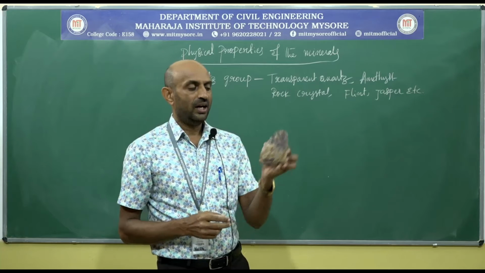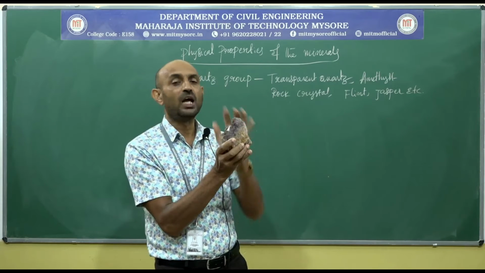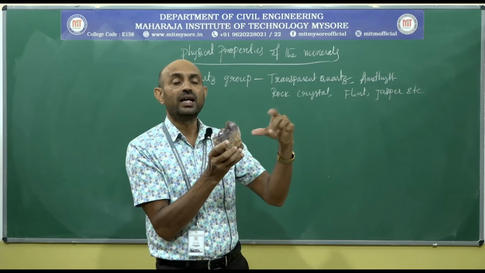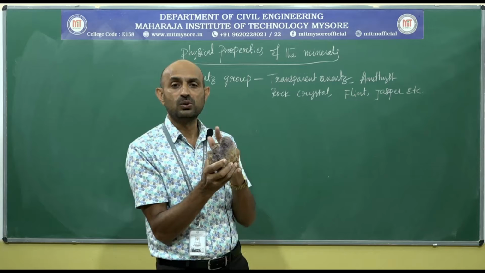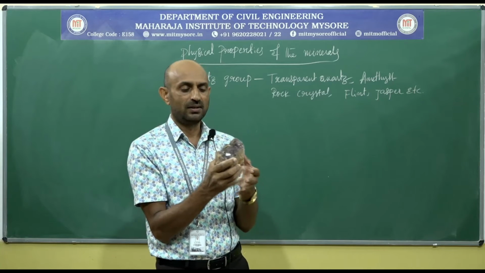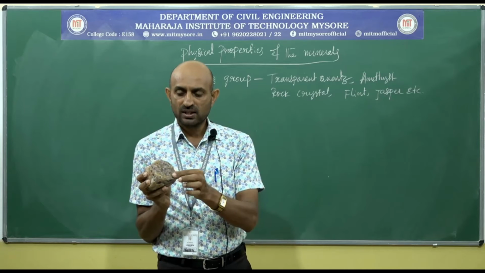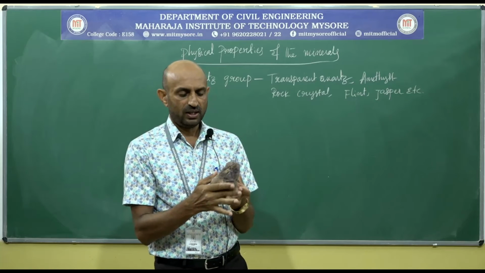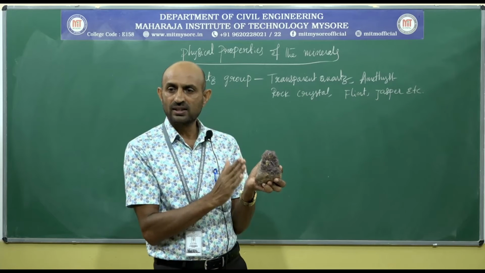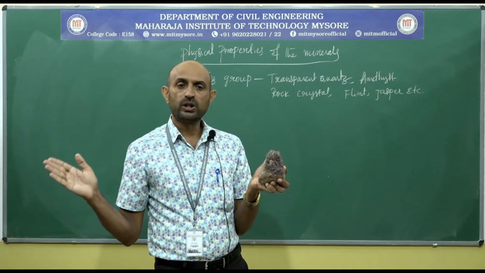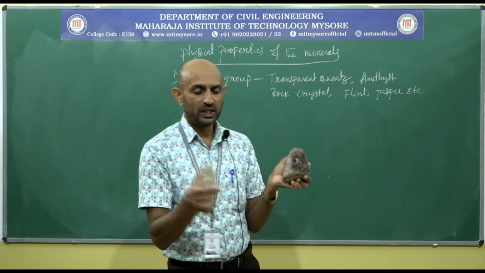Then diaphanity, subtransparent. When we take a thin section, we are able to view a mineral with indistinct outline. That's why it is not able to transmit complete light. Fracture, uneven fracture, there is no even surface. Luster, subvitreous luster, this reflects the light almost similar to a broken piece of glass, but not equal to the earlier transparent quartz.